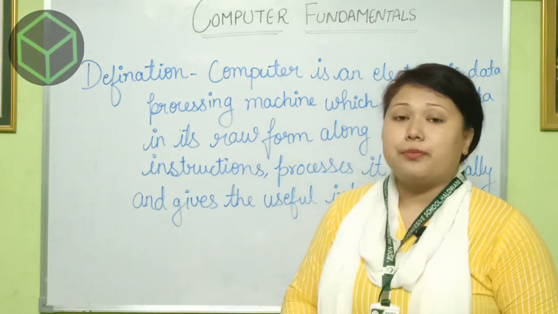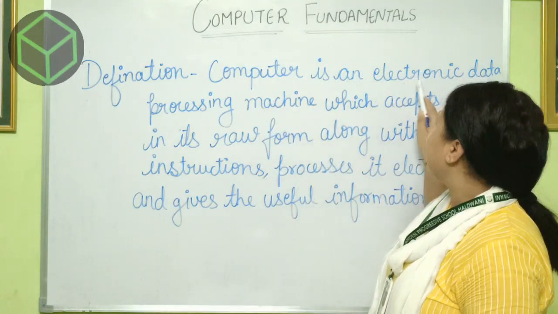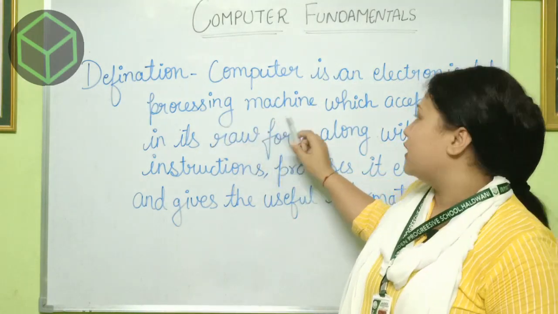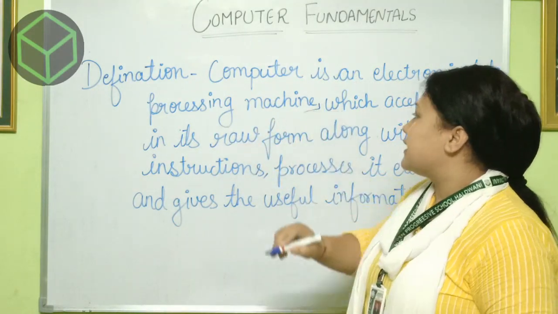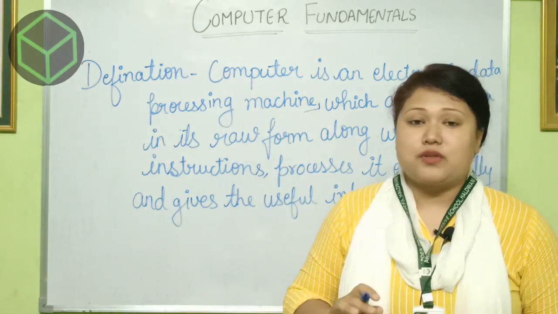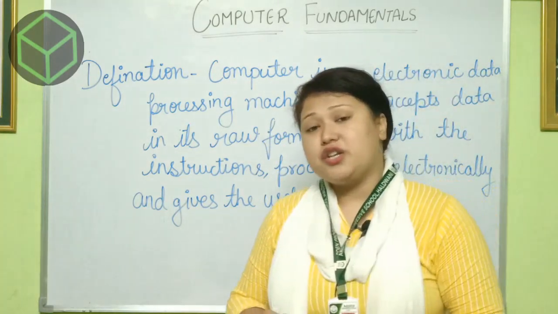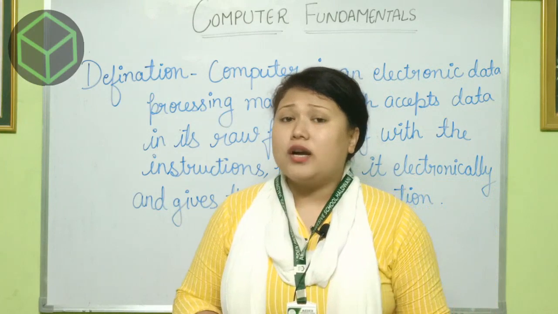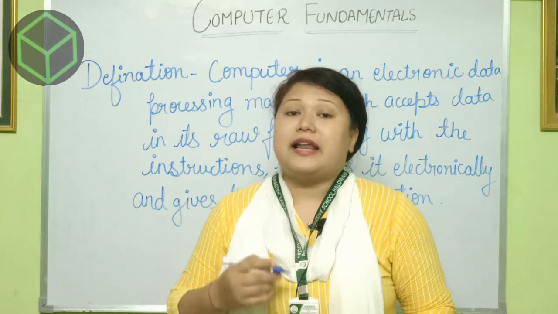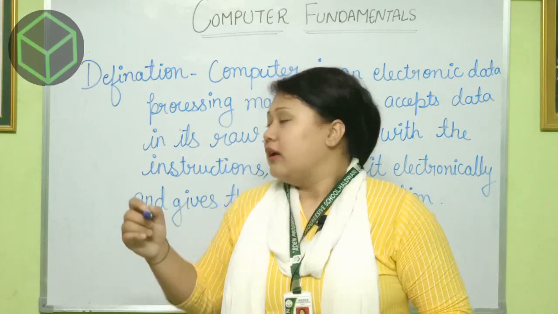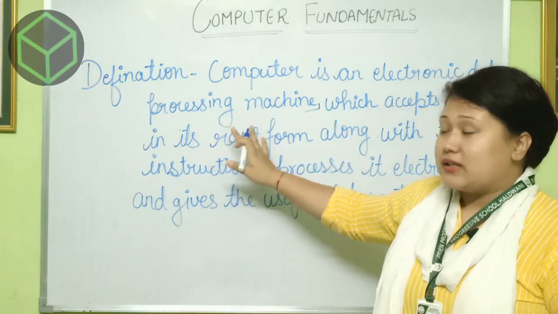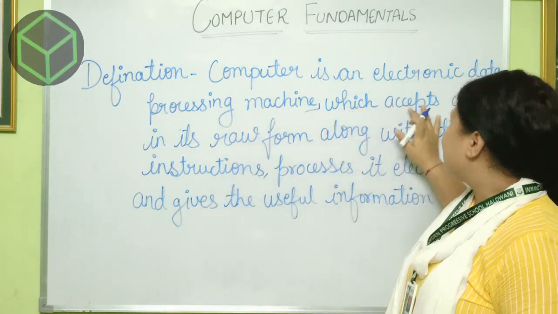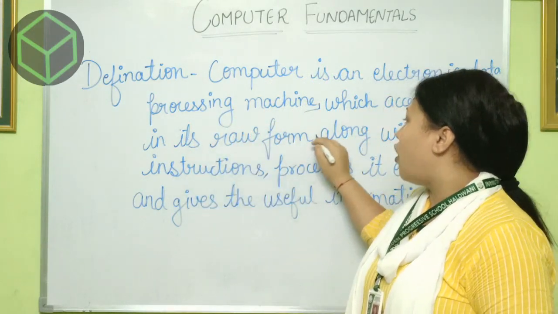Whatever instruction you give is processed not physically but electronically, and the machine accepts data in its raw form.